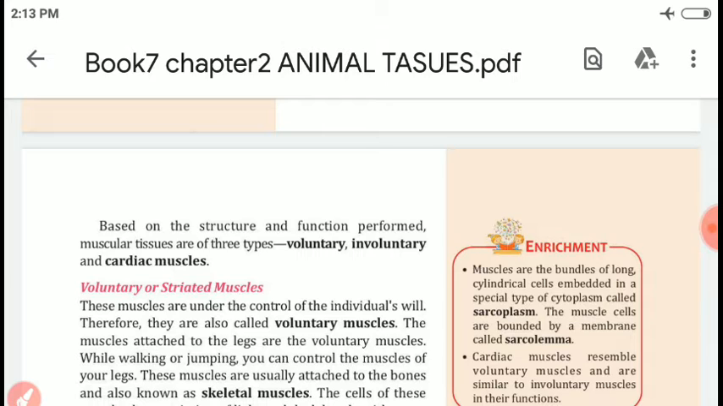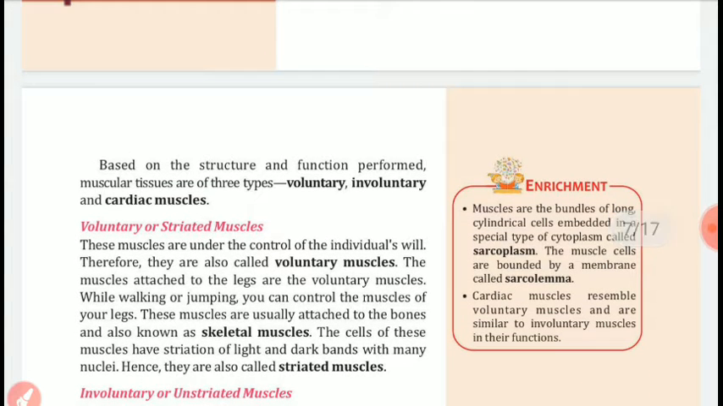Let's discuss voluntary or striated muscles. These muscles are under the control of the individual's will. Therefore, they are also called voluntary muscles.